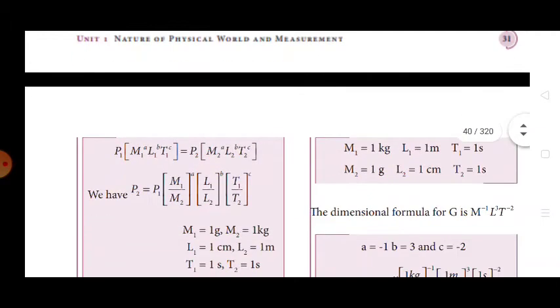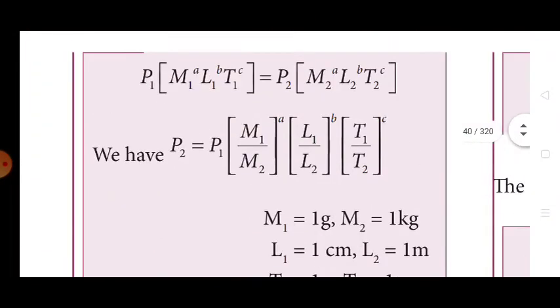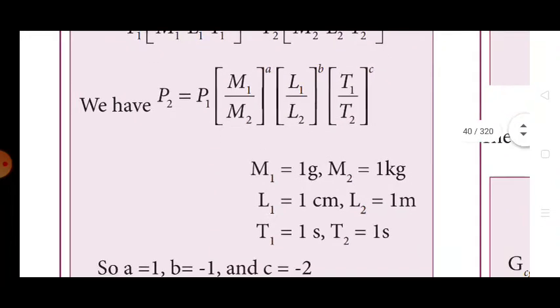Now we come to the problem. What is the problem given? P1 [M1^a L1^b T1^c] is equal to P2 [M2^a L2^b T2^c]. We have to find P2, so bring P2 to the left hand side. We will get P2 is equal to P1 (M1/M2)^a (L1/L2)^b (T1/T2)^c.